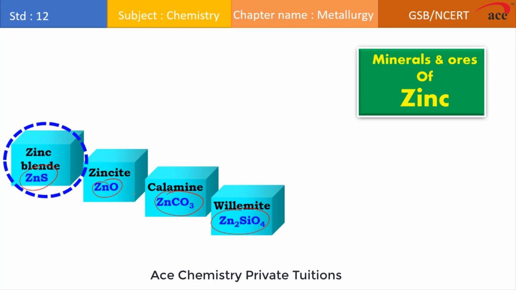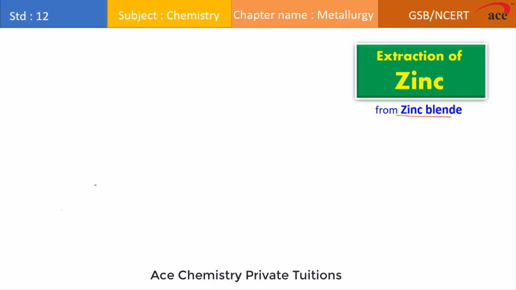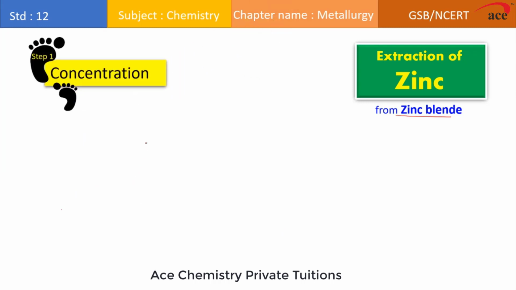As we all know, once we get the ore in powder form, the very first step we carry out in metallurgy is concentration. In concentration, the naturally obtained ore, which consists of gangue particles or impurities, can be purified. So what methods are we using here?